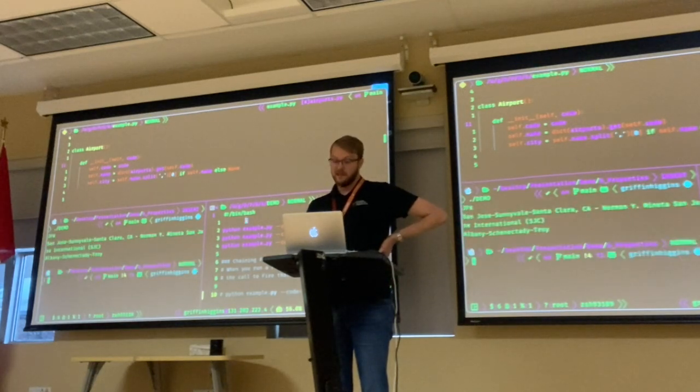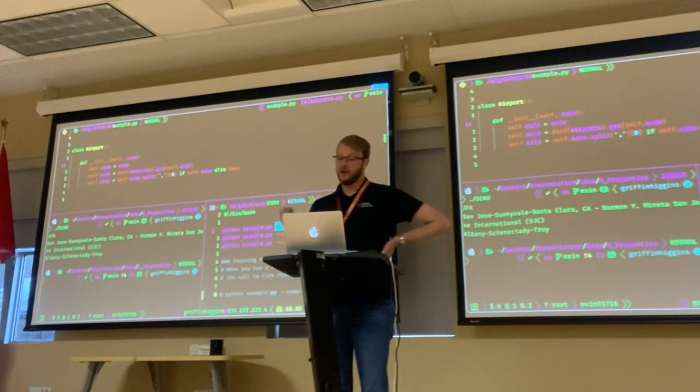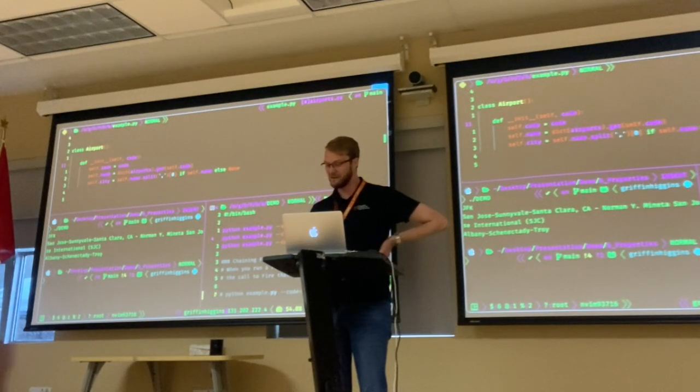So we can just start to see that from this Python example, we can input JFK as our argument to this program, and then we can also tell it what we want back. So do we want the code JFK? It'll give us JFK. Do we want the name to this particular code? It'll give us the full-on name, so San Jose, Santa Clara. Or if we want to look at other things, we can get the city of where that thing is from. So again, it builds in this kind of flexibility.